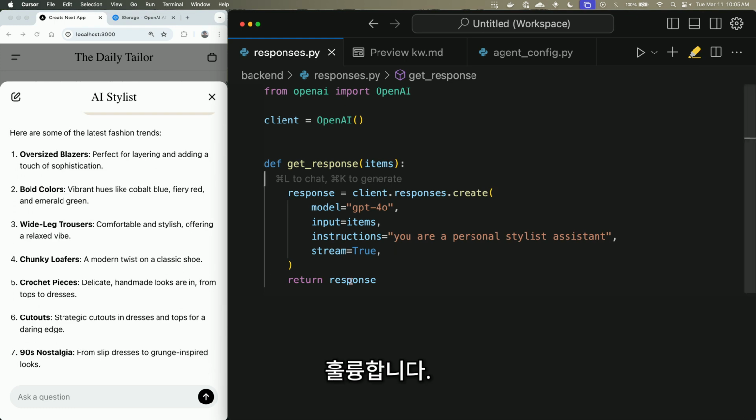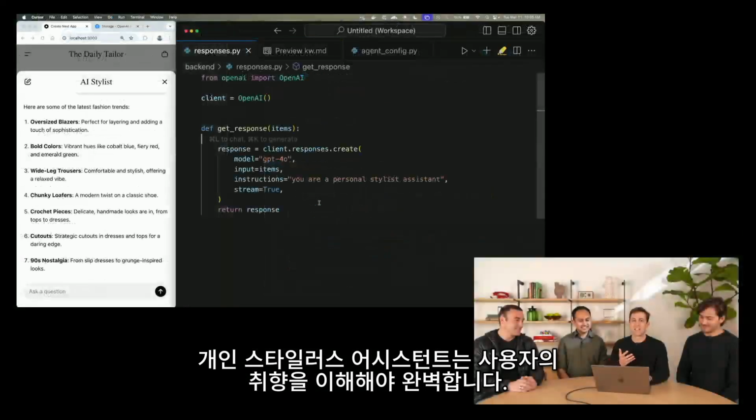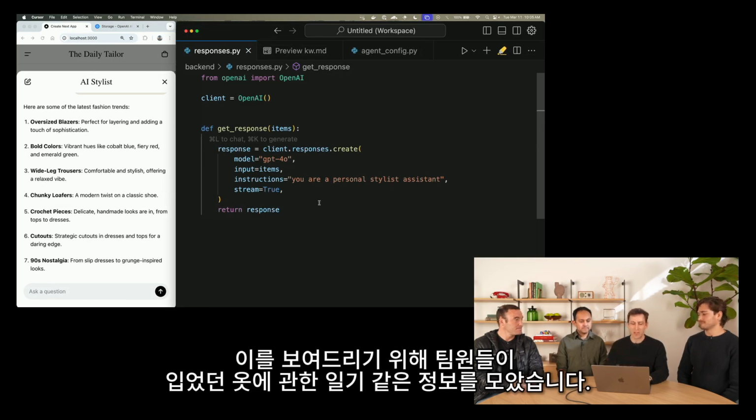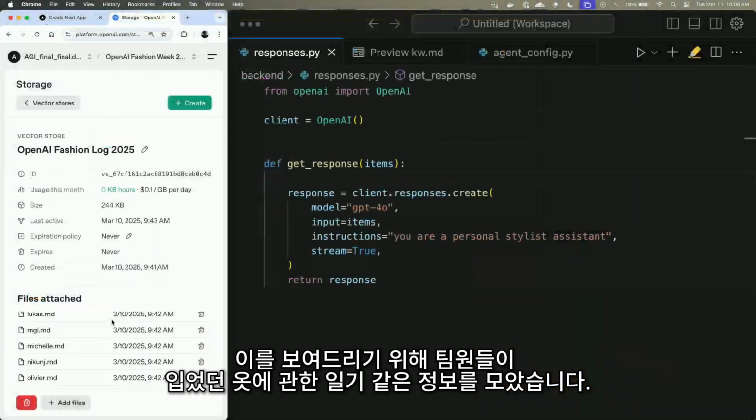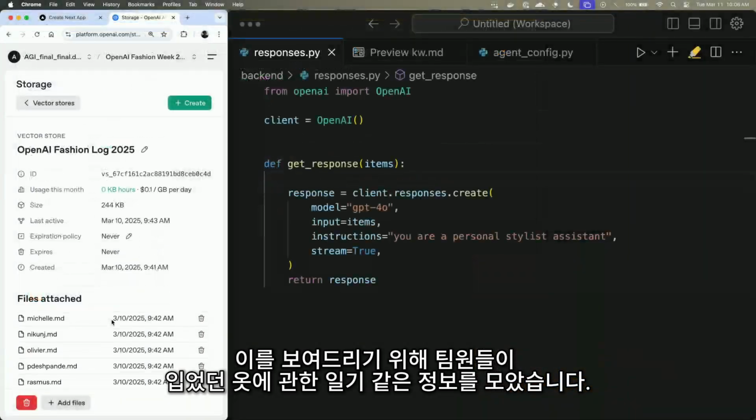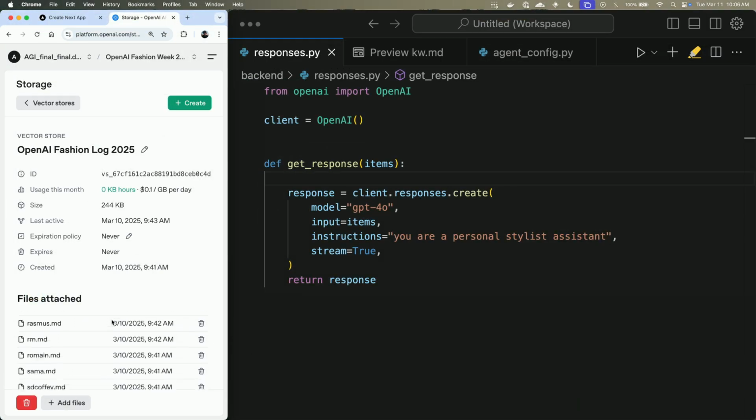OK, cool. Great. But no personal stylist assistant is complete unless it understands what its users like. So in order to demonstrate this, we've created a vector store that has some entries, almost like diary entries of what people on the team have been wearing.